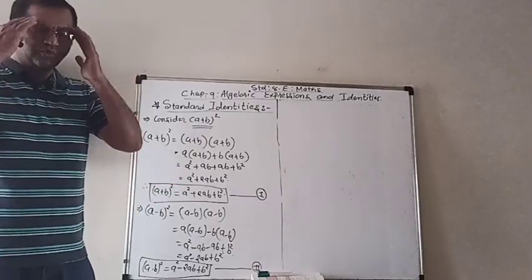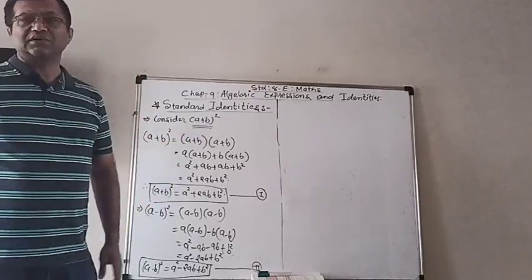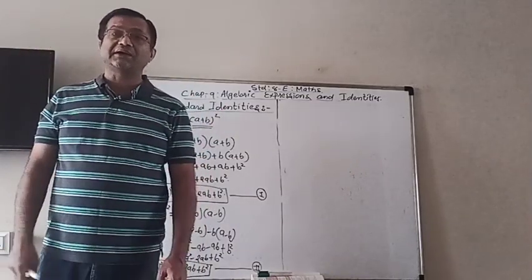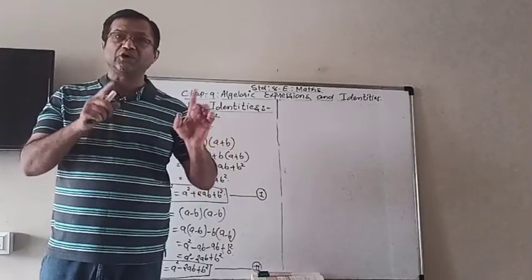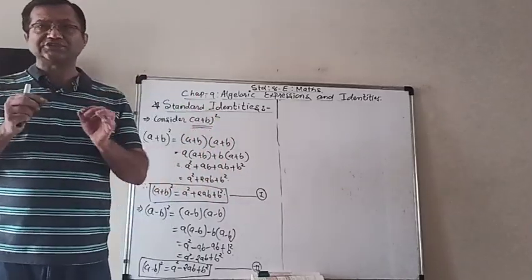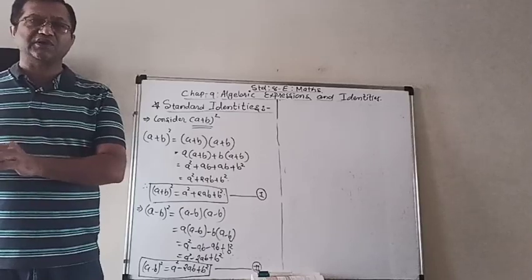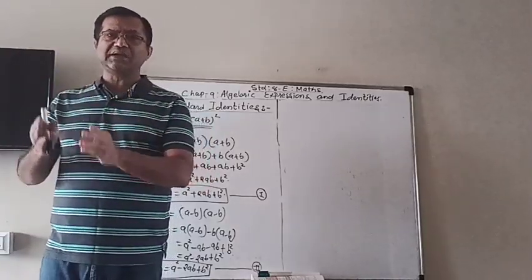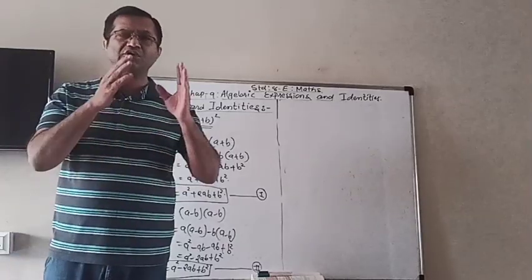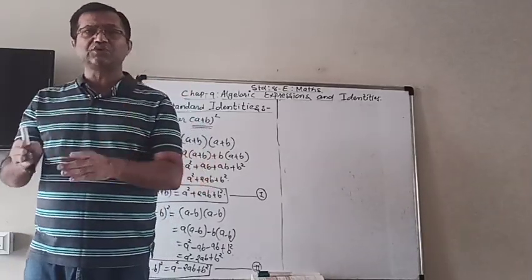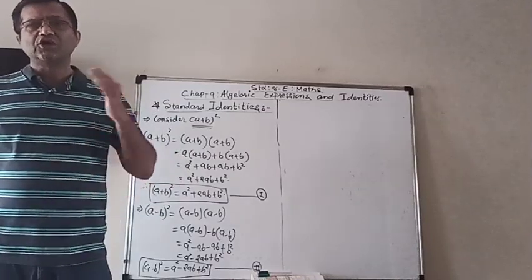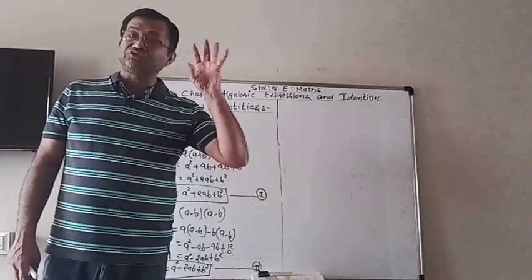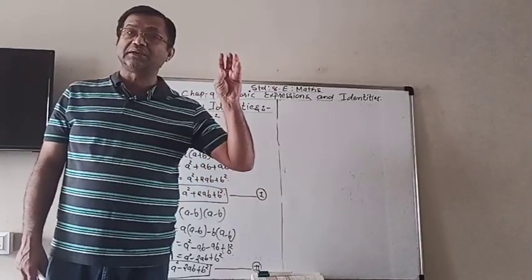these things you have to speak frequently, so many times, so that they will be in your mind. How do you read? A plus b whole square is equal to a square plus 2ab plus b square. Like this, you have to speak it so many times so that it will be stored in your memory.